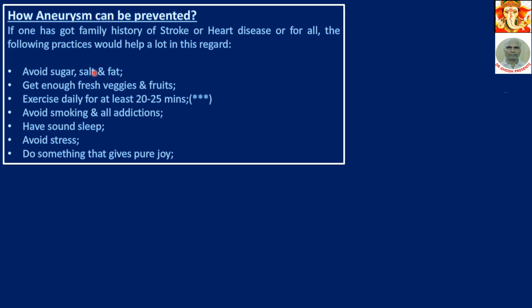Avoid sugar, salt, fat. Get enough fresh veggies and fruits. Exercise daily for at least 20-25 minutes. Triple star, most important: avoid smoking and all addiction. Have sound sleep. Avoid stress. Do something that gives pure joy.